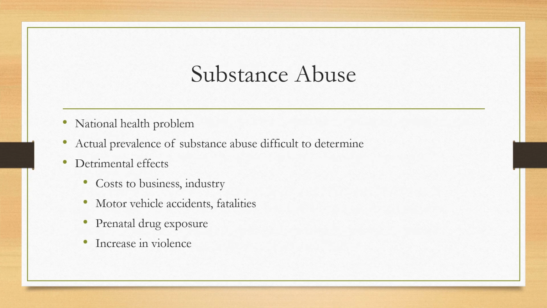Substance use disorders are a national problem. More than 16.6 million adults and 697,000 adolescents in the United States have an alcohol use disorder. 14% of adults report binge drinking in the last month. Around 88,000 people die from alcohol-related causes each year, and alcohol-related death is the third leading preventable cause of death in the United States.